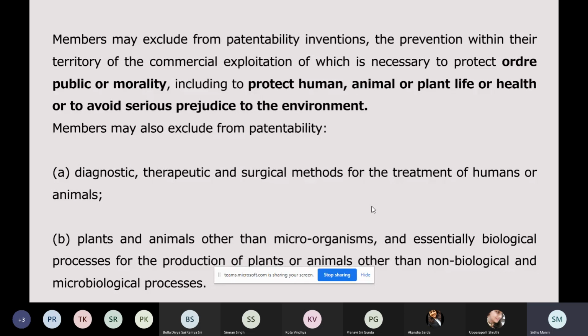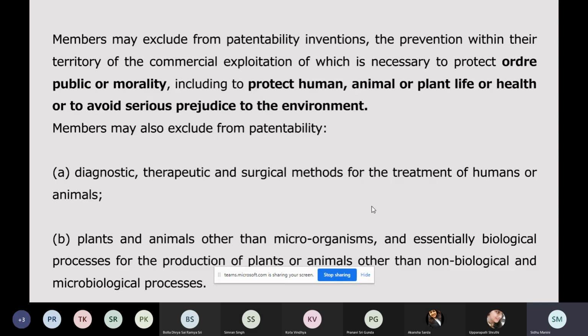Now, here the TRIPS says that naturally occurring plants and animals, you have the option of excluding them from patentability. And essentially biological processes. Essentially biological processes means something which is naturally occurring. There is no human intervention. So when we say essentially biological process, remember there is zero human intervention. It means something that is occurring in nature and the production of plants and animals other than non-biological and microbiological processes.